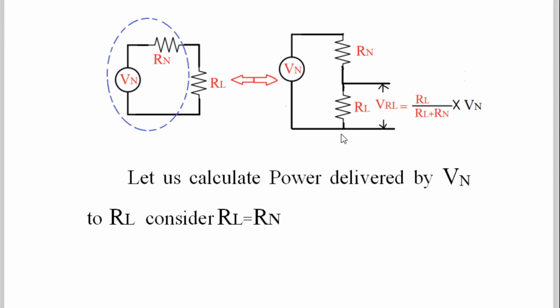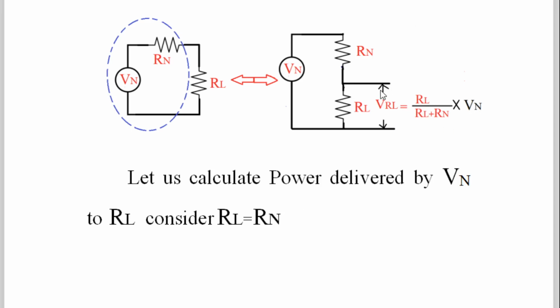And if you put that same value here, let us calculate the power delivered by the source of voltage, that is the noise voltage, to the load resistance RL. Rn is our noise resistor. Rn and Vn are inside our component, transistor, diode, resistor, and this is the outside component to which we are delivering the power. Now if you substitute RL equal to Rin, then the voltage across RL is equal to Vn divided by 2.